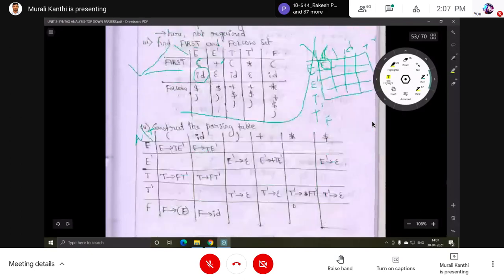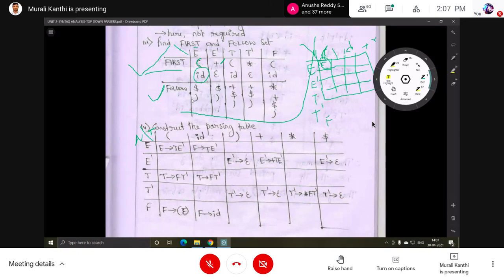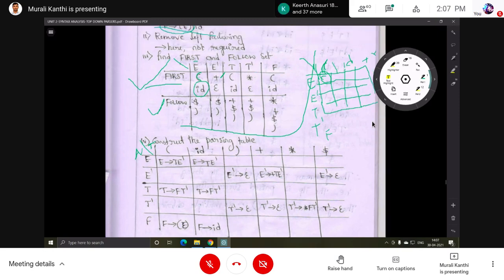Okay, so now the first set filling is completed. Next, we proceed with the follow set. In filling this follow set in the table, only a few productions are considered. That means only a few non-terminals are considered, not all the non-terminals. How many are there? E, E dash, T, T dash, F. So don't consider all these non-terminals, only the newly added non-terminals.